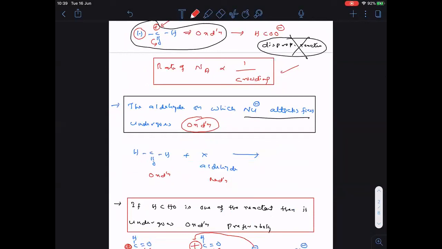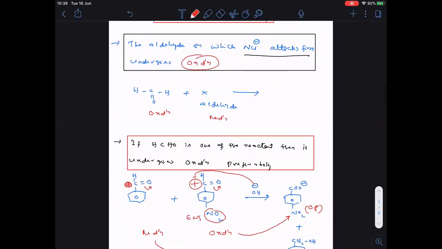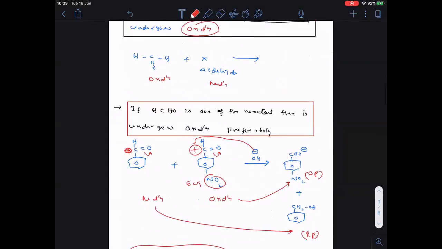You can ask me, if formaldehyde is not one of the reactants, then what to do? In that case, it depends on the amount of positive charge. Where the amount of positive charge is more, that undergoes oxidation preferably. Clear?